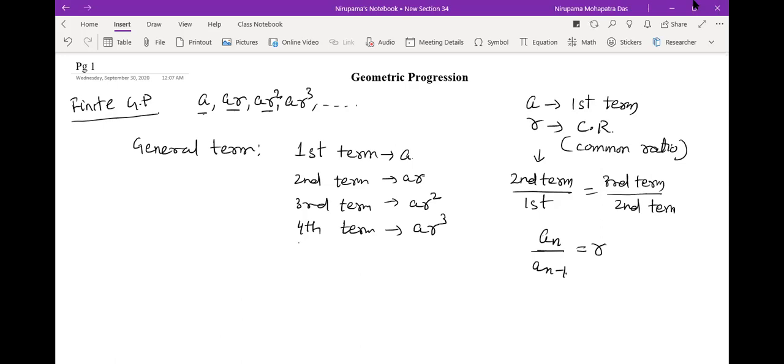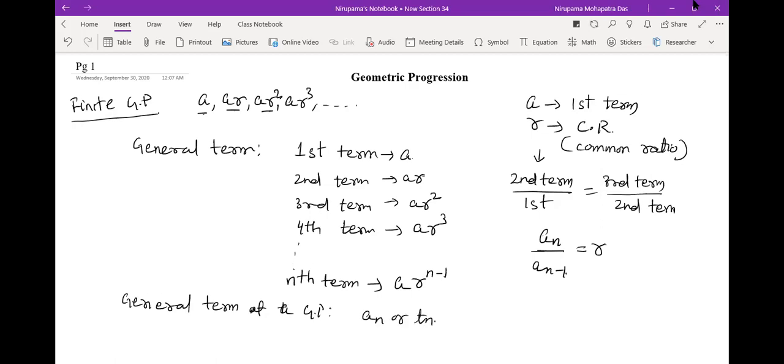If you go like this, what will the nth term of the GP be? A, then R to the power n minus 1, because for the fourth term the power of R is 3, for the third term the power of R is 2, so for the nth term the power of R would be n minus 1. So this is the general term of a GP, that we write as An or you may write Tn.